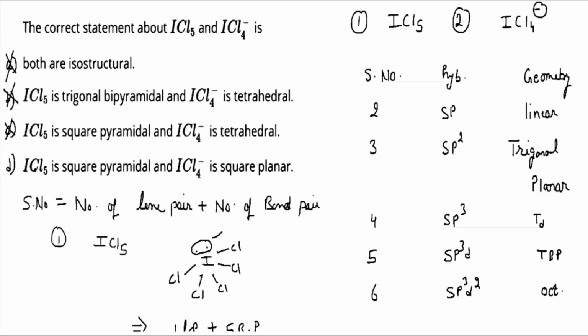Option D says that ICl5 is square pyramidal and ICl4 negative is square planar. This statement seems to be correct, so this is our correct answer. We are left only with the correct answer, that is option D, which says ICl5 has a square pyramidal structure and ICl4 negative has a square planar shape. So this is the answer.